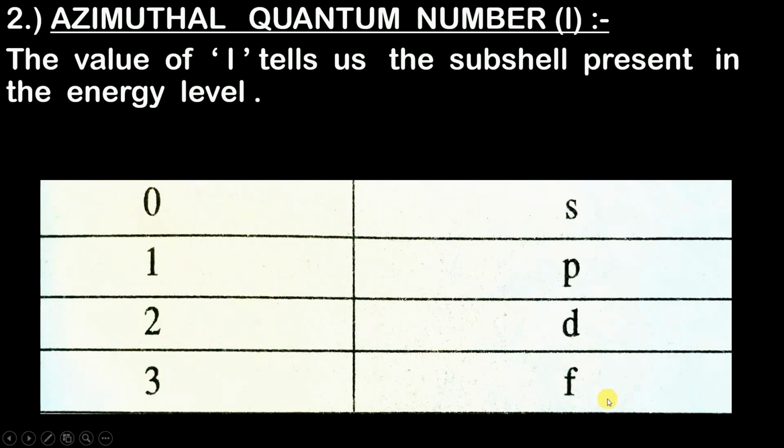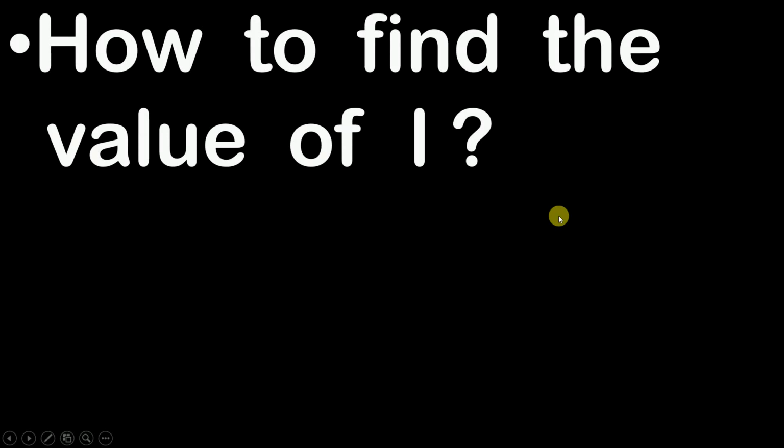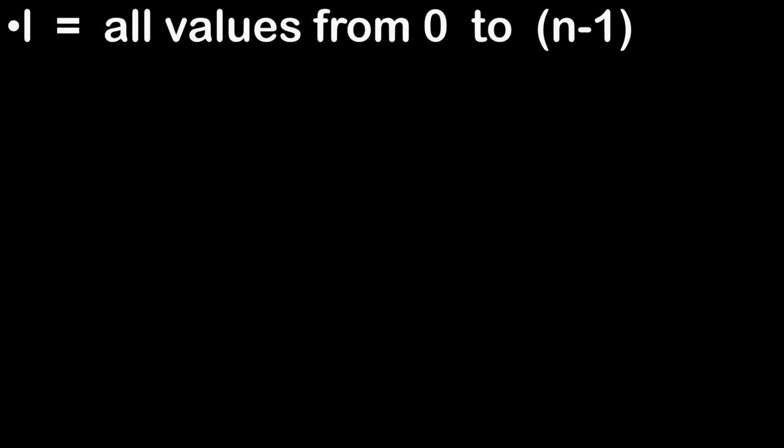Now moving ahead, but you might be wondering how to find the value of L. You need to find the value of L, then only you can find out which subshell is present in which energy level. Finding the value of L is simple. L is nothing but all values from 0 to n minus 1. I know you might not have understood this. Let's understand with the help of an example.